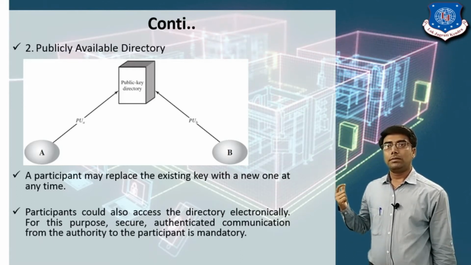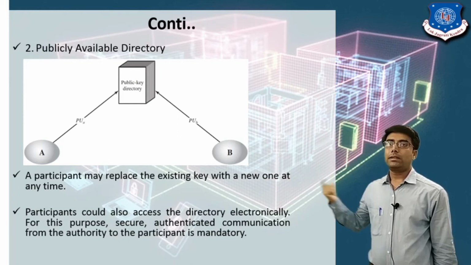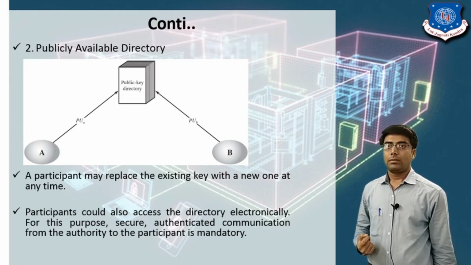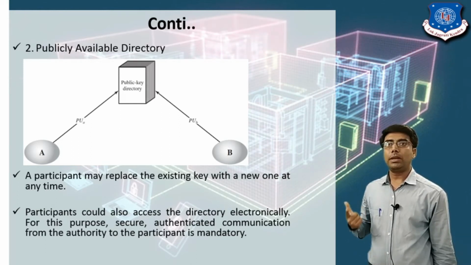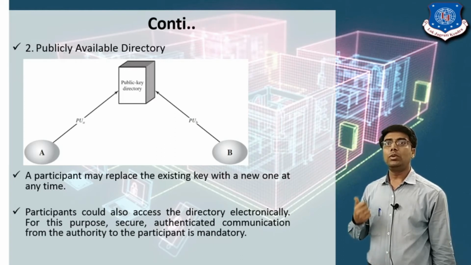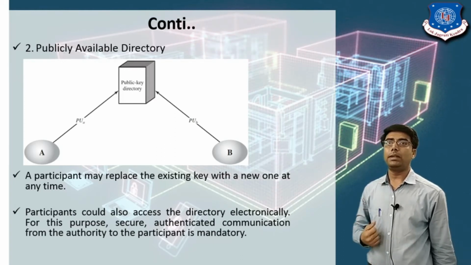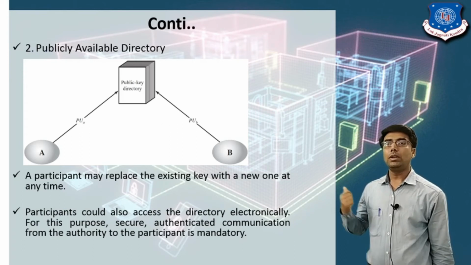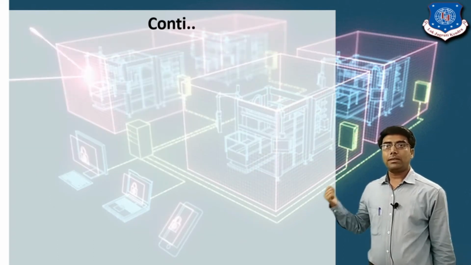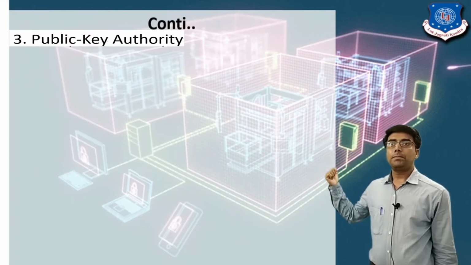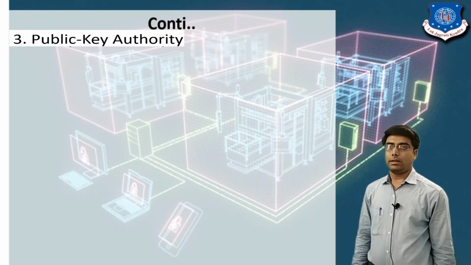Here any attacker can capture the key, because the public key directory is public for all the users. It means any user can access any key from the public key directory. Next technique is the public key authority.